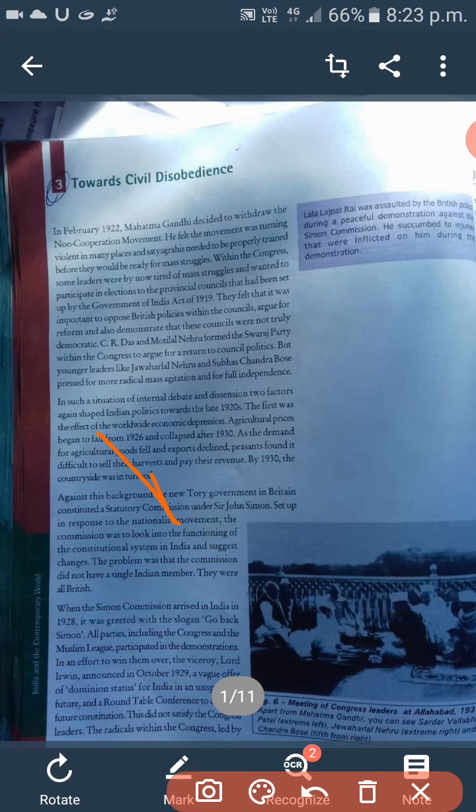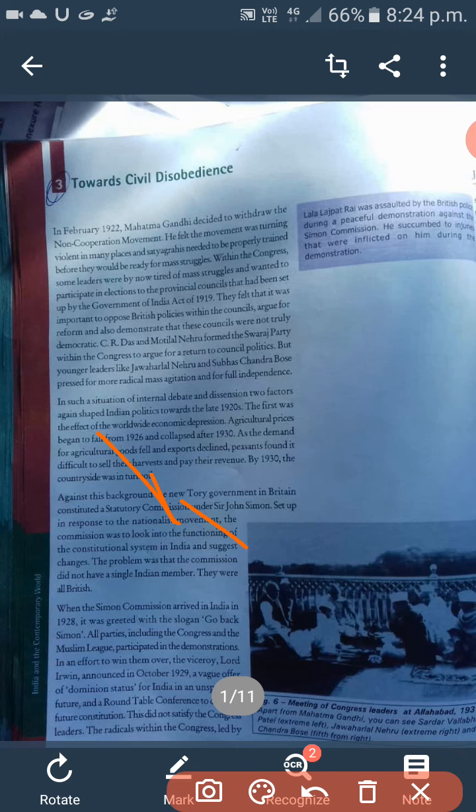It means that at that time dominion status was not given to Indians, because the future was unspecified. For such a purpose, they held a round table conference discussion